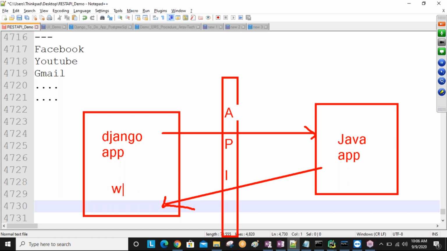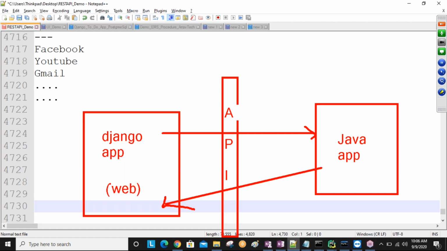Now assumption, I'm considering a web application. Django is a web application. For this Django application, I'm developing one API. This API we call web API. Means the APIs which are developed for web application purpose, those APIs we call web APIs. Are you getting this point?